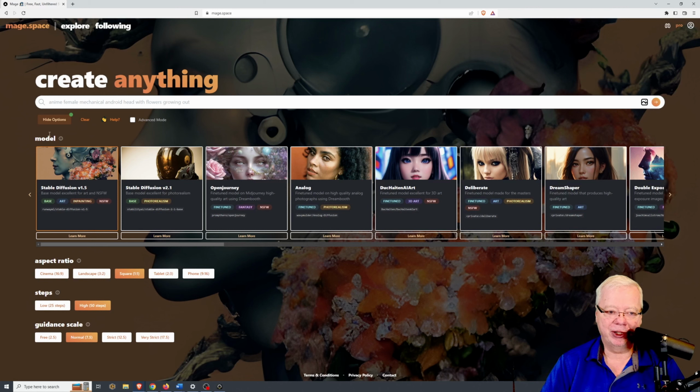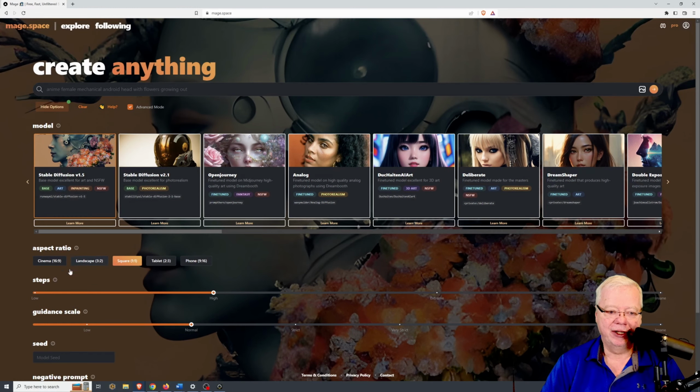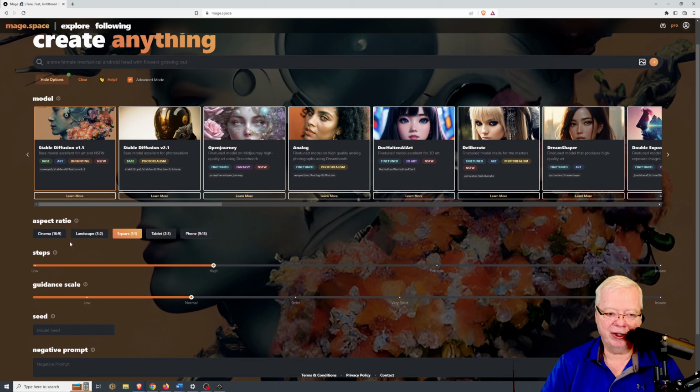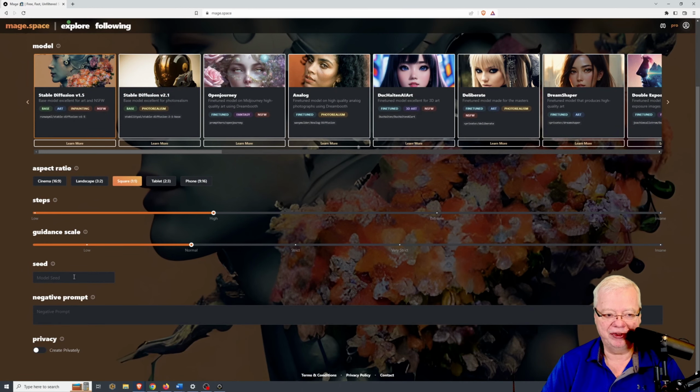But if you're doing the basic account, then you're only going to have access to Stable Diffusion 1.5 and 2.1, as I said. If you click on the advanced button up here, these options below change. They still allow you the same type of different aspect ratios, but they also allow you to have greater control over the steps and the guidance. You can also input a seed from an image that you have, and you can also easily put in negative prompts.